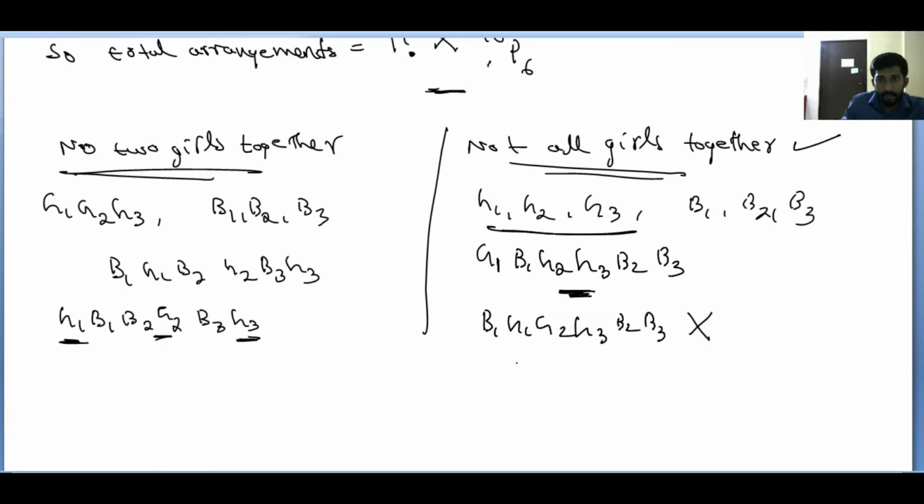is not possible in this case. Why? Here you can observe, how many girls are given? 3 girls given, right? All the girls are together. So this is the meaning of no 2 girls together and not all girls together. Here 2 girls are together, so we can't say this is the case of no 2 girls together. Here you can see 2 girls are together. This is the case of not all girls together.